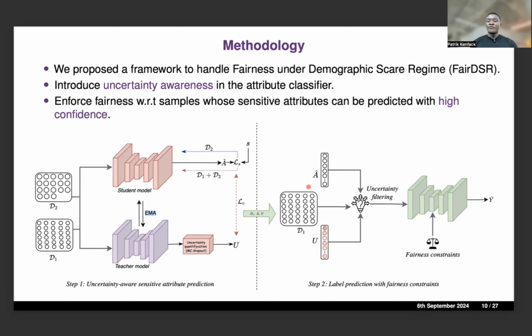And in the second step, we basically prune out samples with unreliable or uncertain sensitive attributes, and we apply our fairness constraint on the remaining data. Following our hypothesis, we show that this can actually improve the fairness-accuracy trade-off of the final model. So I will now go through each step of our framework in detail.